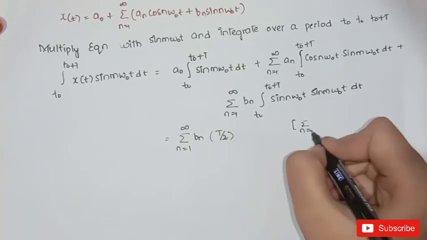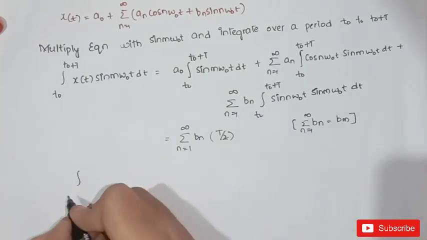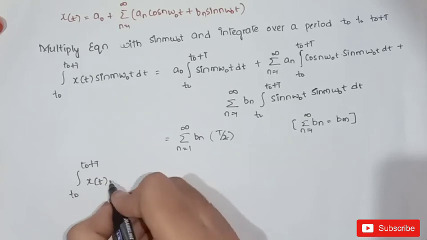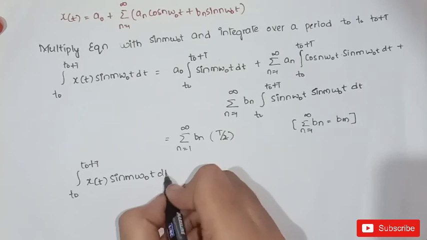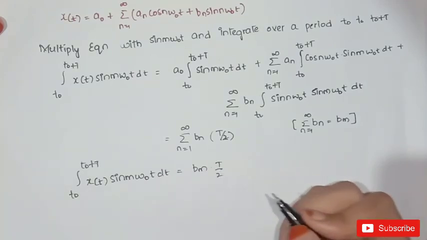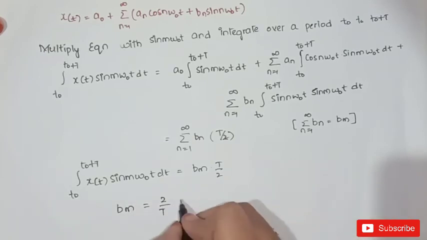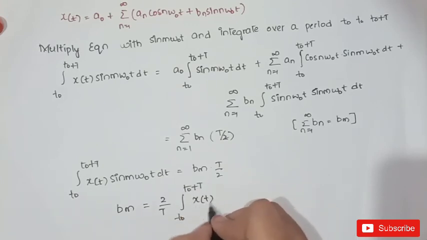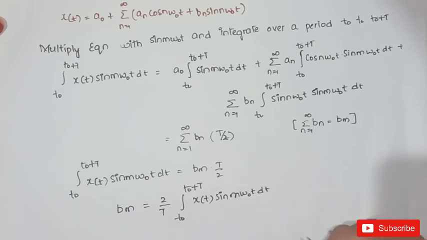Consider sigma n is equal to 1 to infinity bn as bm. So the final equation will be integral t naught to t naught plus t x of t sin m omega naught t dt is equal to bm into t by 2. From this what can we write? bm is equal to 2 by t integral t naught to t naught plus t x of t sin m omega naught t dt.